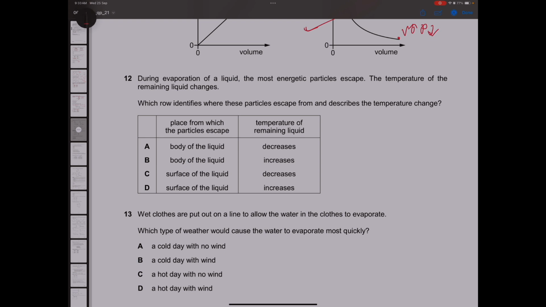Question 12. During evaporation of a liquid, the most energetic particles escape, right? We know that. Temperature of the remaining liquid changes. Yes. Which row identifies where these particles escape from? See, they escape from the surface of the liquid, right? And describe the temperature change.